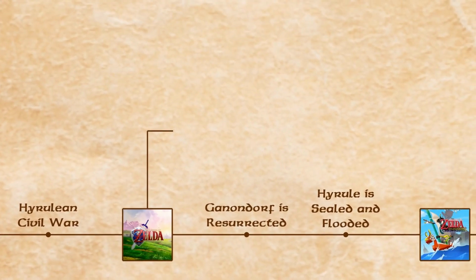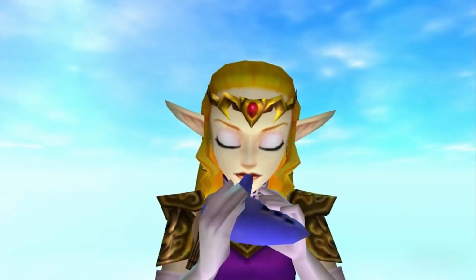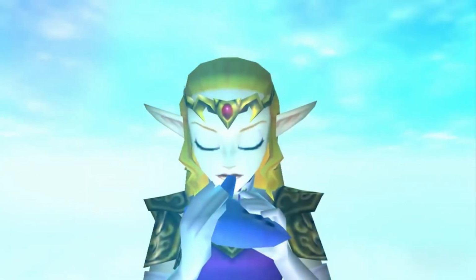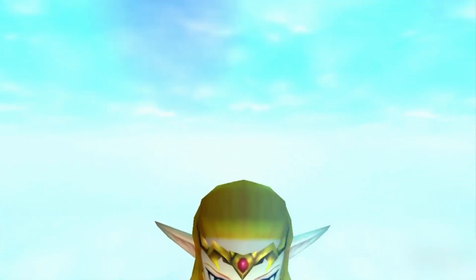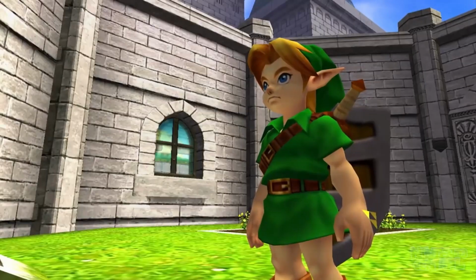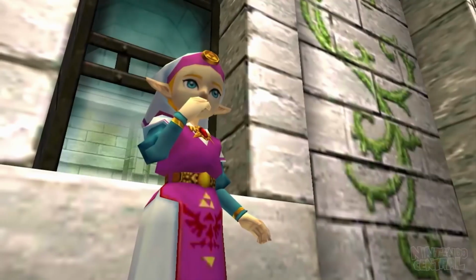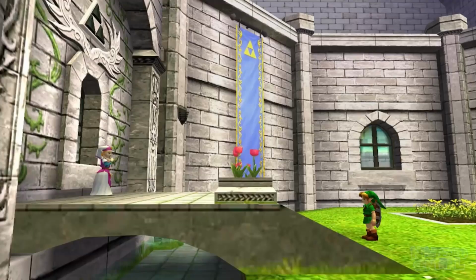Now, when looking at the timeline split we all agree upon in Ocarina of Time, the fracture point is not when Link is sent back to his childhood with the Ocarina. Remember, I said traveling back in time doesn't actually change anything. Rather, it occurs when Link warns the royal family about Ganondorf with the Triforce of Courage as his proof. This is what prevents Ganondorf from getting the Triforce, which completely breaks the continuity that exists.